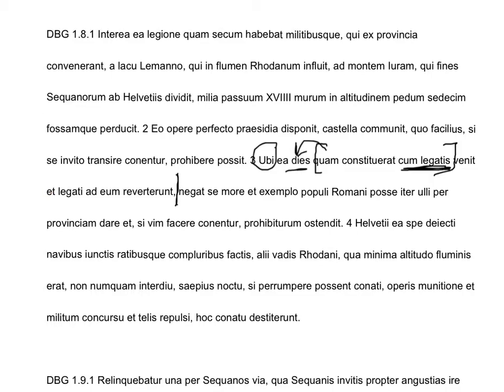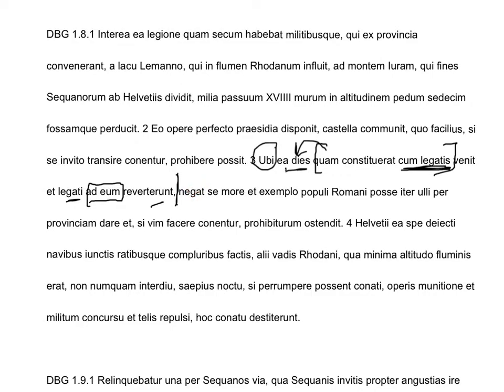And legati ad eam reverterent. Again, we've got a prepositional phrase here. We've got a subject and a verb. So when these two things happen, number one, ea dies venit, and number two, legati reverterent, when this dependent clause happened. Okay, negat, Caesar denies.